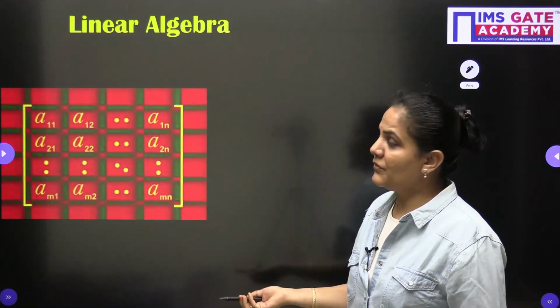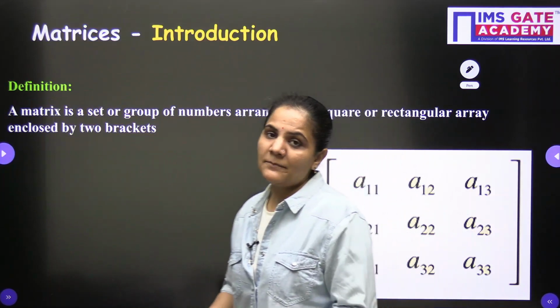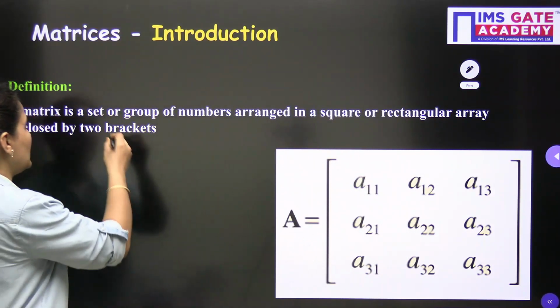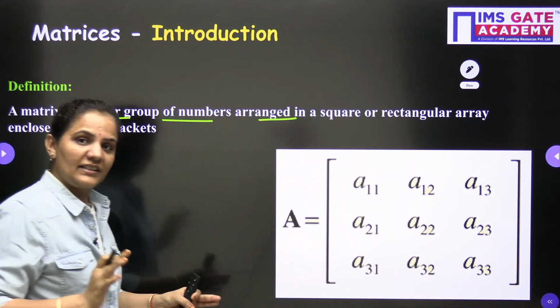If I want to give the exact definition of a matrix, we can define it as a group of elements, or a set or group of numbers arranged in a square or rectangular array.